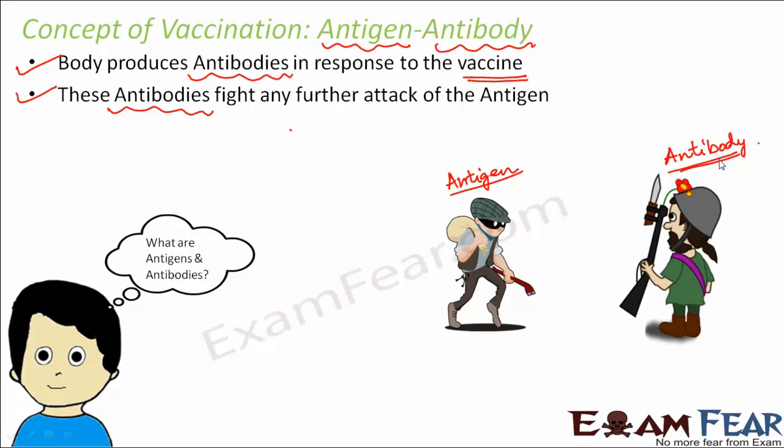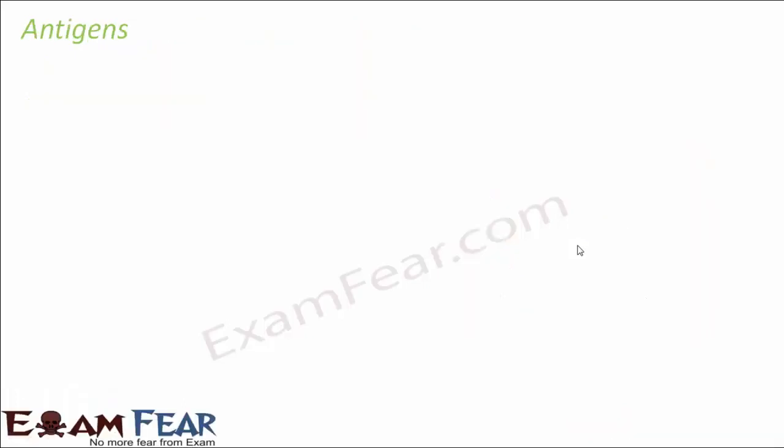In response to the thief, as long as the thief did not come, do you think the security guards were fighting with guns with somebody else? No, not really. But as soon as the antigen came in, whenever a foreign particle came inside the house, these antibodies were produced. That is, they started fighting. So antigens are the foreign substances and antibodies are produced inside the body in response to the antigens.